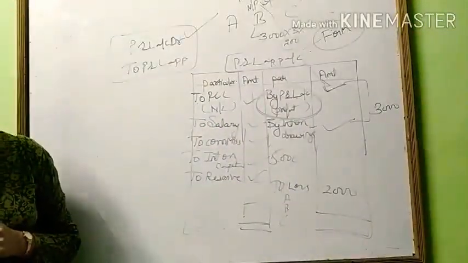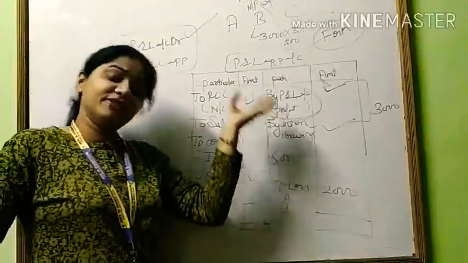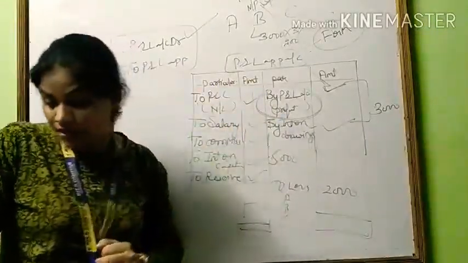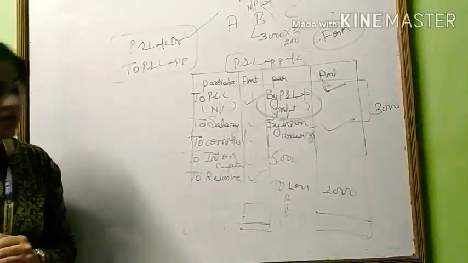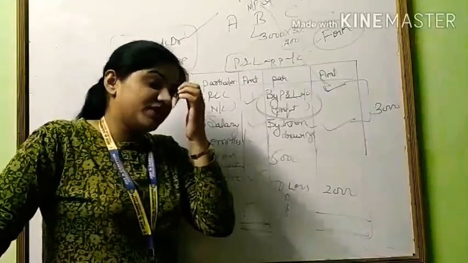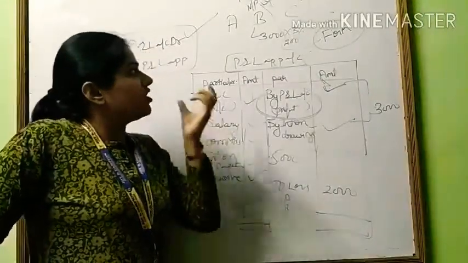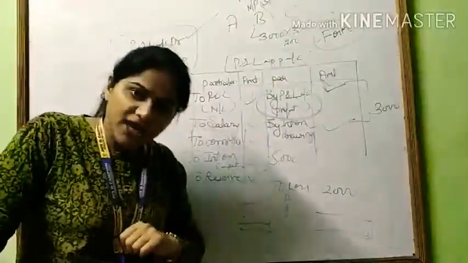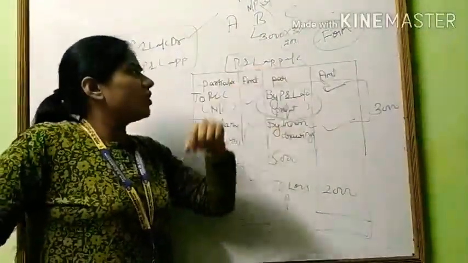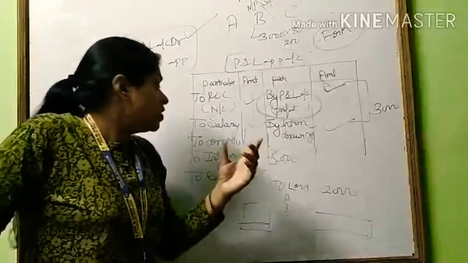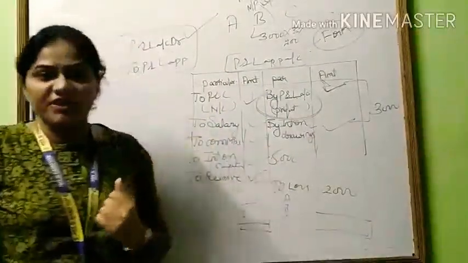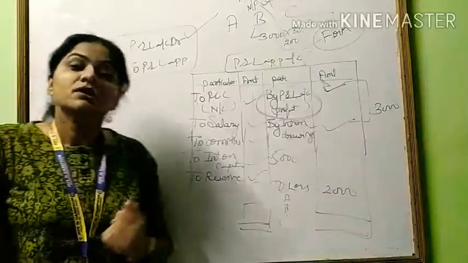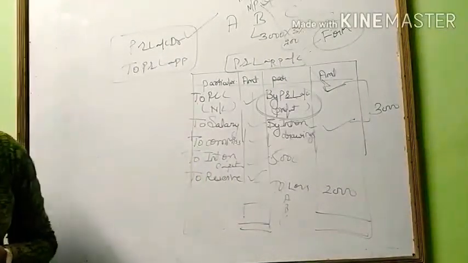The profit and loss appropriation account is prepared after preparing the profit and loss account. Second point of difference is objective. The profit and loss account is prepared to find out the net profit or net loss, and the profit and loss appropriation account is prepared to find out the divisible profit which has to be distributed among the partners.